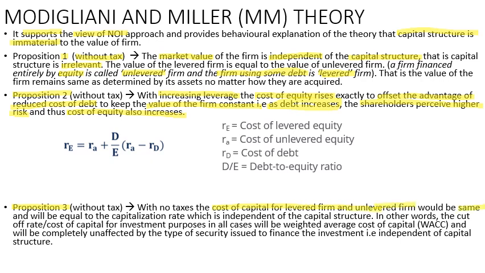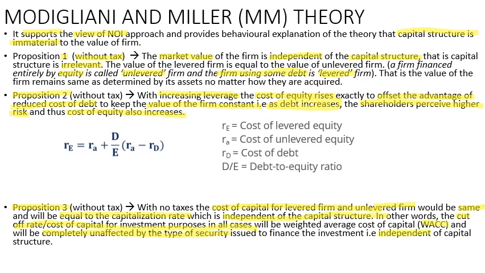With no taxes, the cost of capital for levered firm and unlevered firm would be the same and will be equal to the capitalization rate, which is independent of the capital structure. Everything here is independent. That is why it is the irrelevance theory. In other words, the cutoff rate of the cost of capital for investment purposes in all cases will be the weighted average cost of capital and will be completely unaffected by the type of security. It doesn't matter, debt or equity. That is independent. Same keywords everywhere.